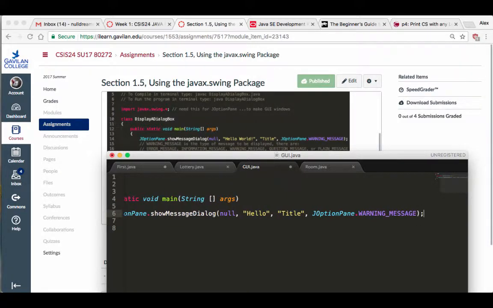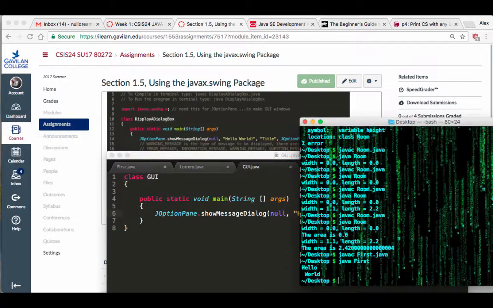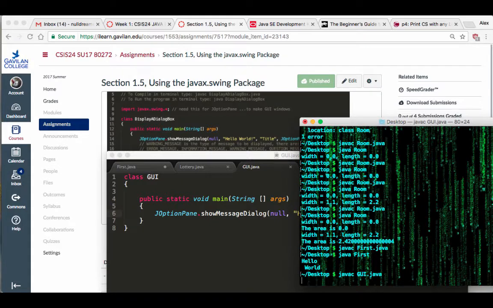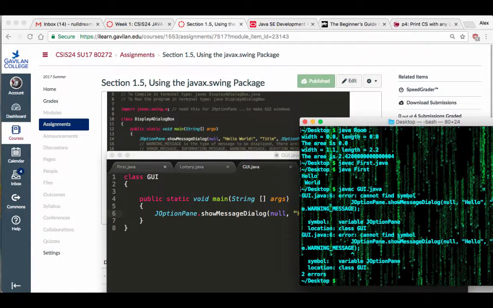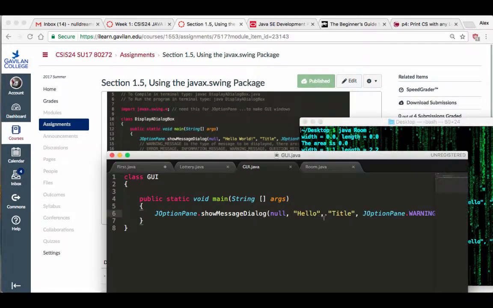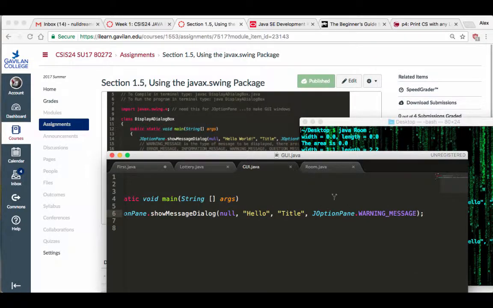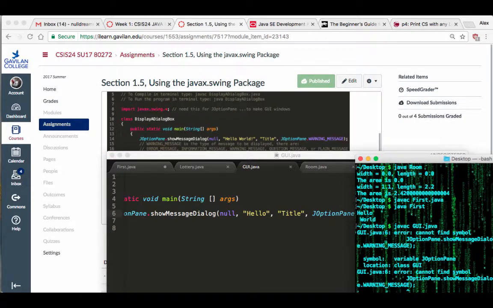What is this? Let's have a look. I'm going to save this. Saved. I'm going to go to my terminal and compile it. javac GUI.java. Keep your fingers crossed. Warning message is not a warning message. What did I mess up?